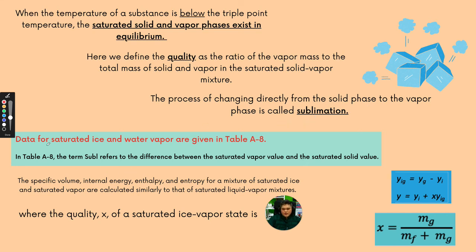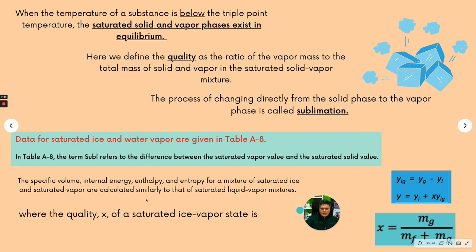If you want to get the data for saturated ice and water vapor, it is given in Table A8, and the specific volume, internal energy, entropy and so on are also calculated similarly to those of saturated liquid-vapor mixtures. This is where we have X and we also have Y, where Y can be the enthalpy, the internal energy, as well as the volume.